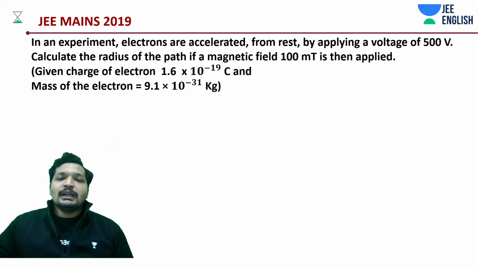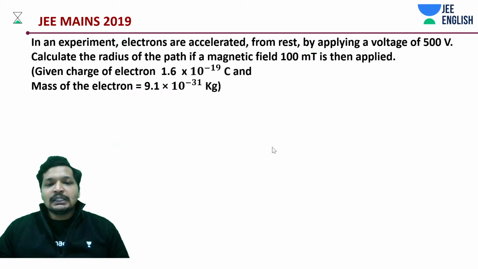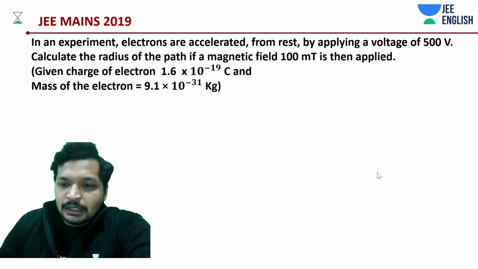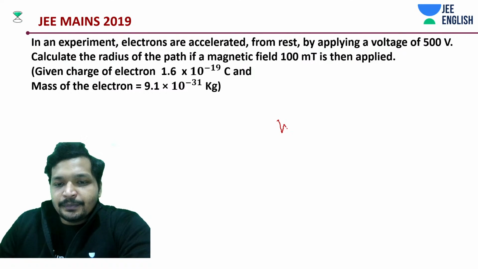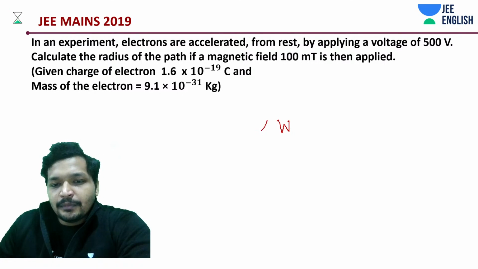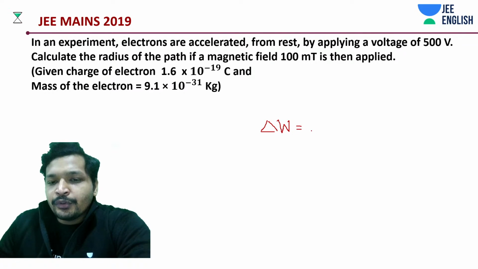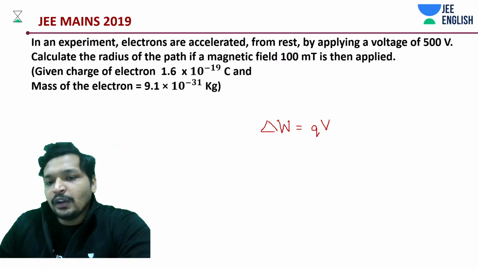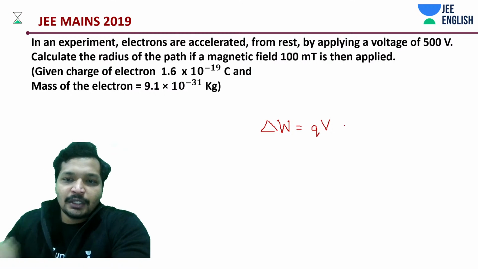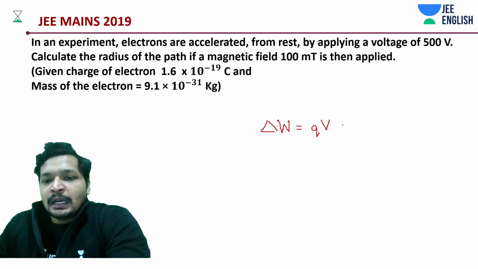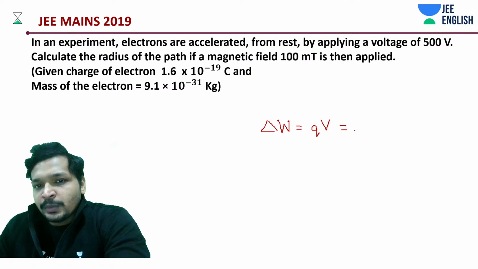See what is being done in this case. Some work is being done. Due to what? Due to your applied field, or in this case it's a constant potential difference. And how much does that come out to be?